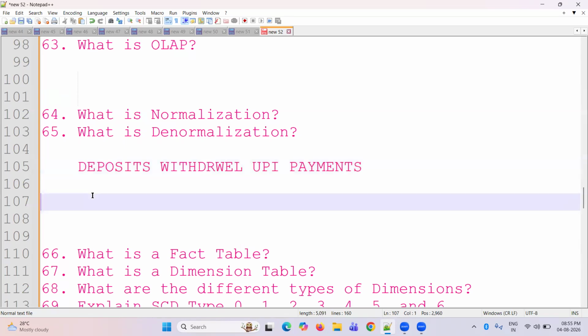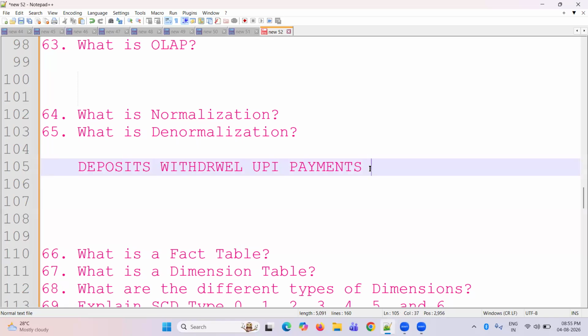Then as per the requirement, we need a separate table for deposits, for withdrawals, for UPI payments, for loans, for EMI. We divide the columns, create tables, and load the data into those tables. So first we do denormalization, after that we do normalization.